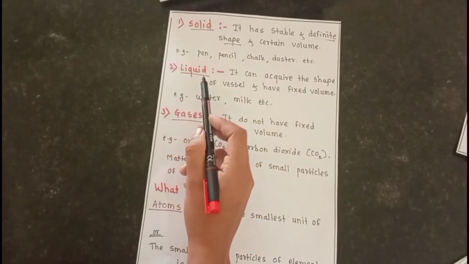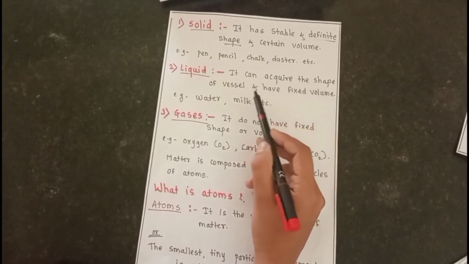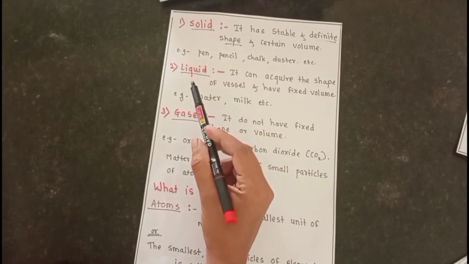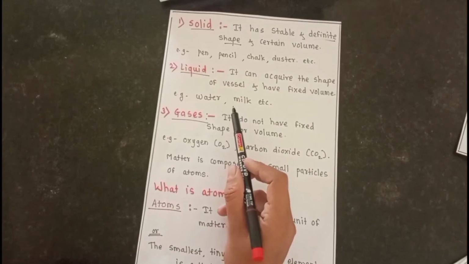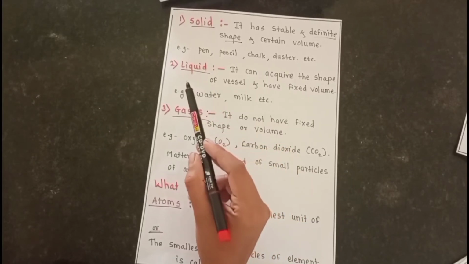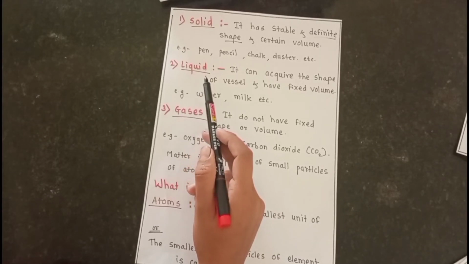The second state of matter is liquid. Those substances which acquire the shape of the vessel and have a fixed volume are called liquid substances, or the liquid state of matter. For example, water and milk. Water does not have its own shape. It acquires the shape of the vessel in which it is stored, and its volume is that of the container in which it is stored. This type of substance is called the liquid state of matter.